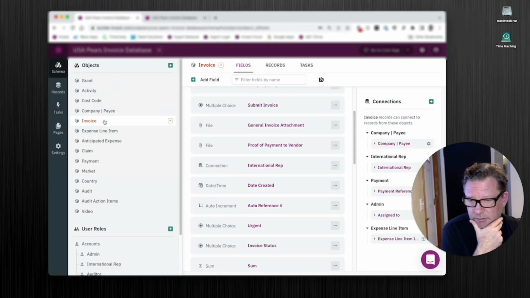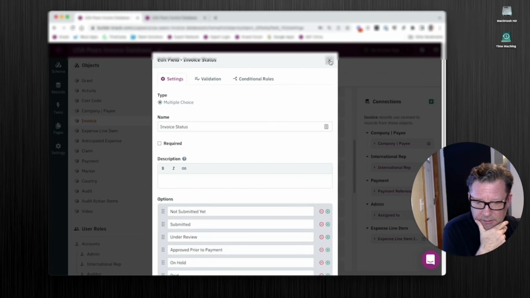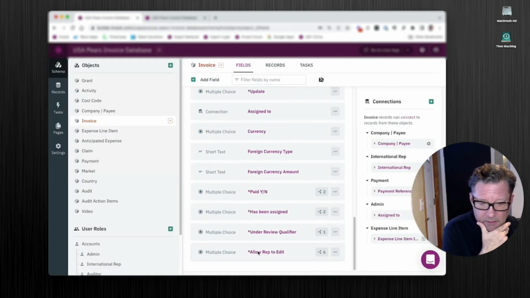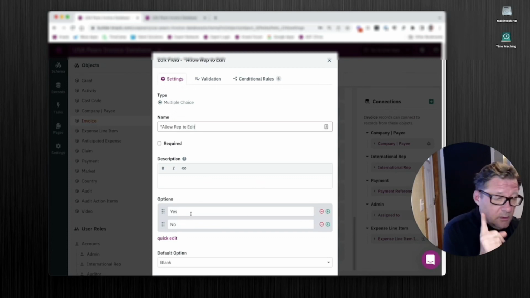Let's go to this. Here's our invoice status, right? We got all these different things. Down at the bottom, I made a multiple choice. And when I do behind-the-scenes things, I mean, it's not really something someone's filling out, I put an asterisk next to it. This is allow rep to edit. Multiple choice, and it's a simple yes or no. That gives me one thing that I can drive all the page rules with, not 6 different things.